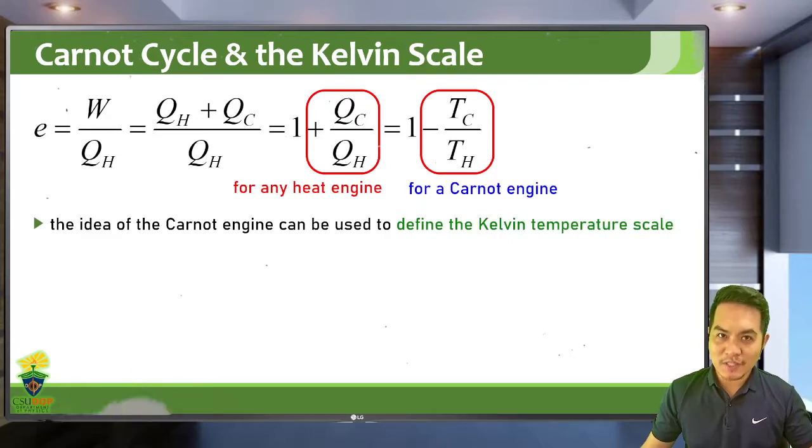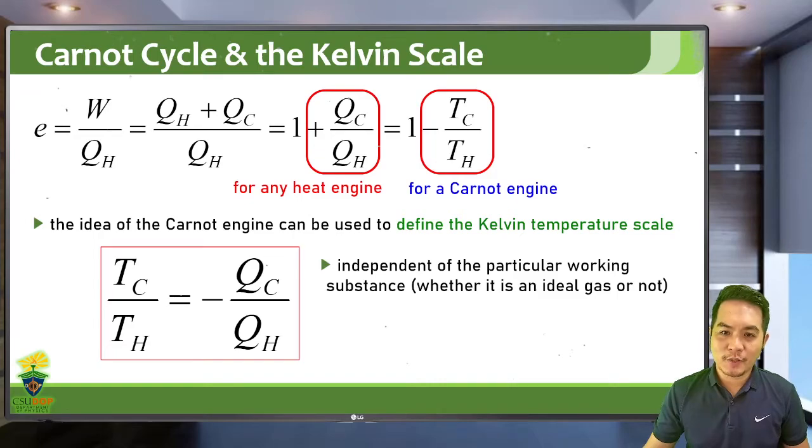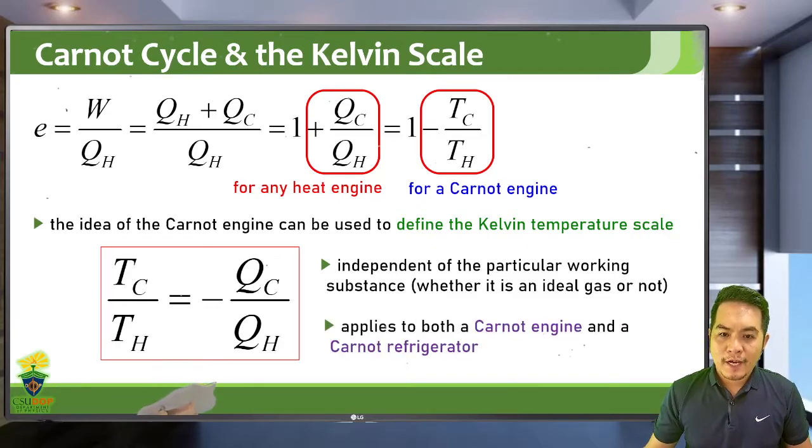So we can actually use the idea of the Carnot engine to define the Kelvin temperature scale. So TC over TH is just equal to negative QC over QH, or QC over QH is equal to negative TC over TH. You'll notice that this equation is independent of the working substance, whether it's an ideal gas or not, whether it's a liquid, a gas, or any fluid. So the concept of the Carnot cycle, the Carnot engine and the Carnot refrigerator can be used to define the Kelvin temperature scale.